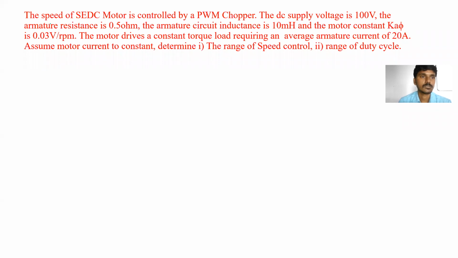What he has given in the numerical: the speed of the separately excited DC motor is controlled by a PWM chopper from a DC supply voltage of 100 volts. The armature resistance is 0.5 ohms. The armature circuit inductance is 10 millihenries. And the motor constant K-phi is equal to 0.03 volts per RPM. The motor drives a constant torque load requiring an average armature current of 20 amperes. Assume the motor current to be constant. Determine the range of the speed control and range of the duty cycle.